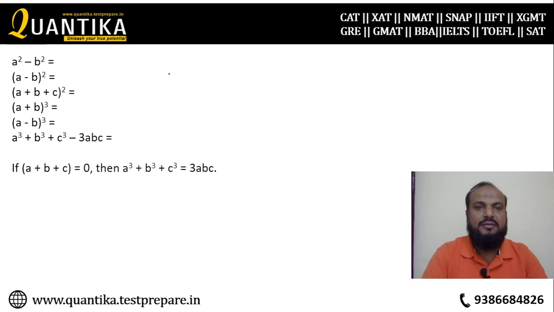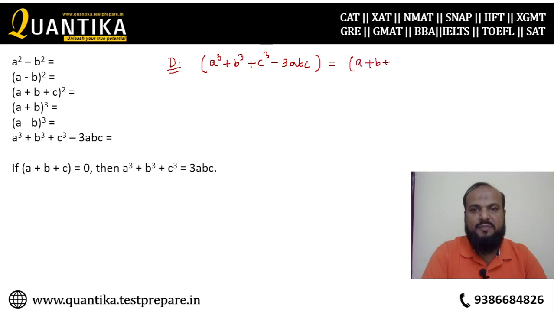Now the last one, but not the least one, this is my favorite formula. What is that? a cube plus b cube plus c cube minus 3abc is equal to (a plus b plus c) within bracket (a square plus b square plus c square minus ab minus bc minus ac).